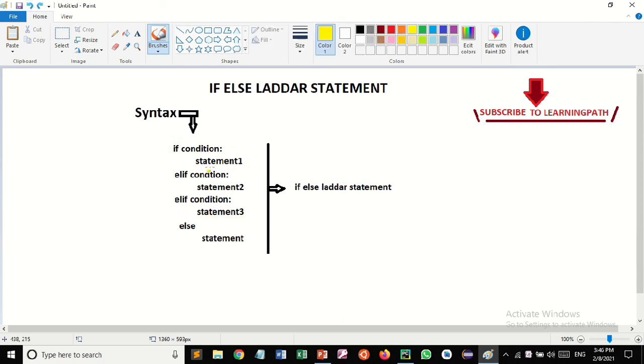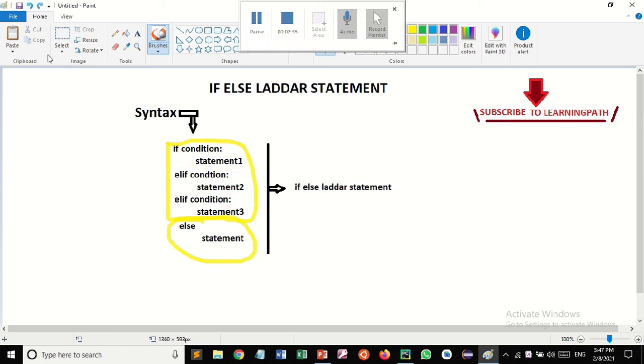And one more important thing: if all the conditions become false, then the else part will execute.